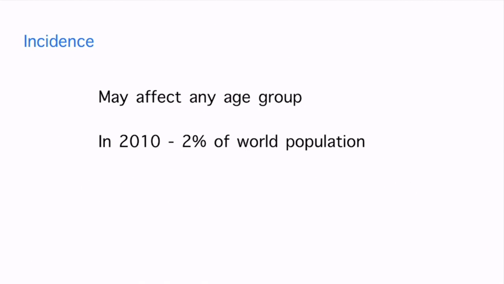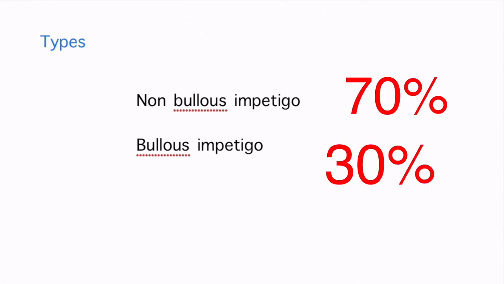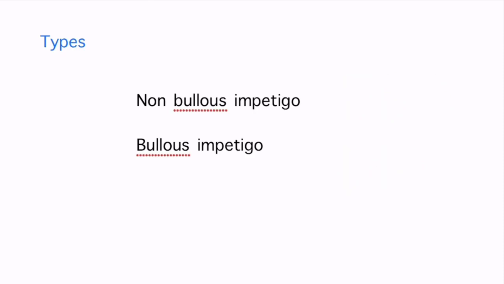Now we look into the types. We get mainly two variants, non-bullous impetigo and bullous impetigo. Among these two, non-bullous impetigo is more common, and it is the contagious impetigo. Non-bullous impetigo is seen in 70% of the cases, and bullous impetigo is 30% of the incidence among impetigo and is less common.